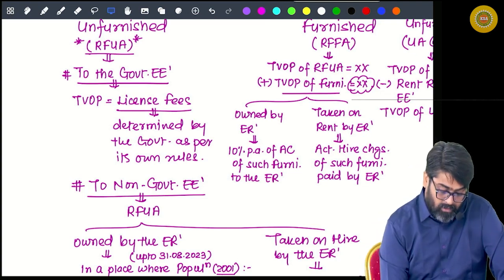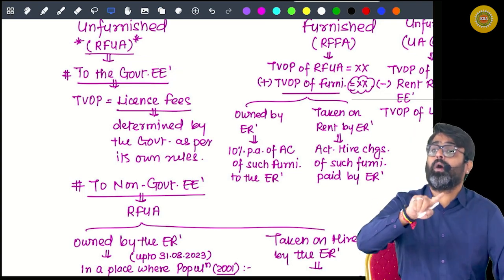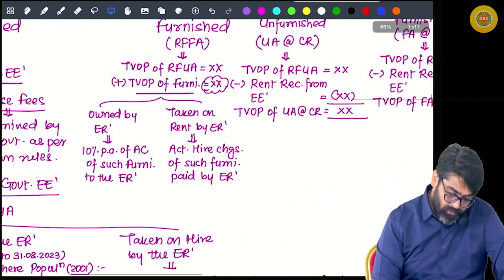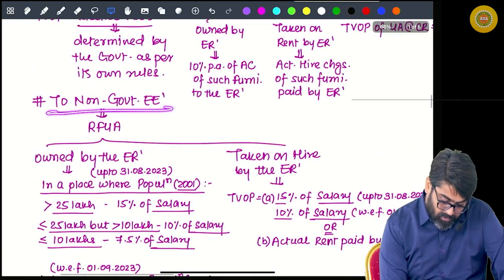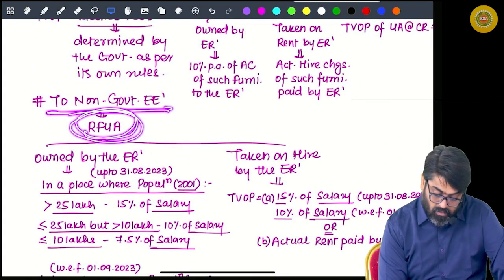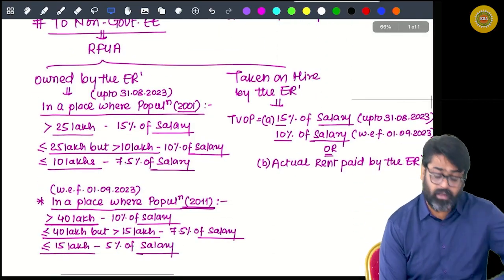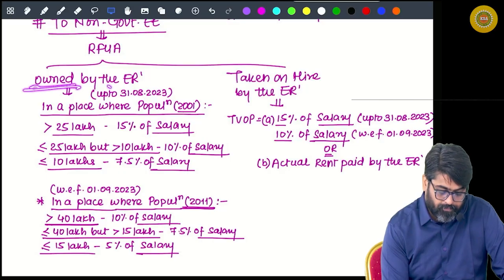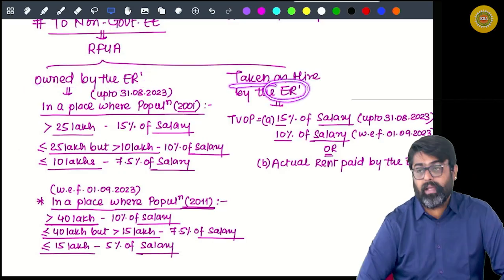If you are a government employee, what is the taxable value of your accommodation? Licensing fees. Yes or no? Now if you are a non-government employee, and you are getting accommodation, for you, now it will be seen that the accommodation which is given to you is owned by the employer or it is taken on rent by the employer.